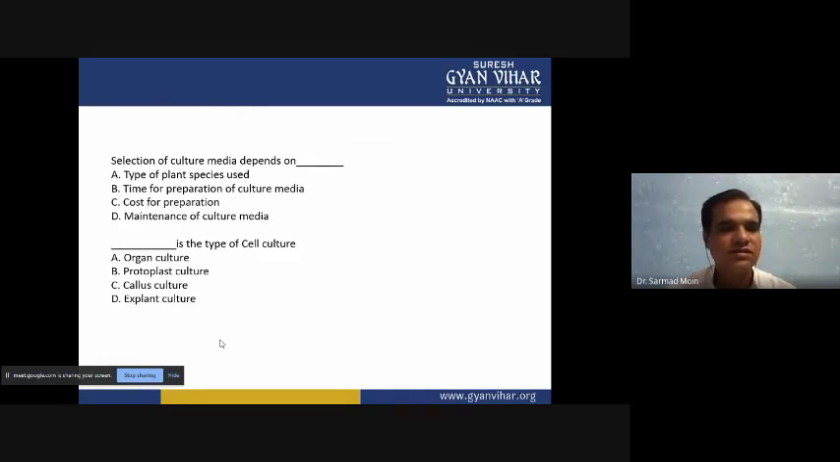Then the next question: selection of culture media depends on. Option A is the type of plant species used. Option B is the time for preparation of culture media. Option C is the cost of the preparation. Option D is the maintenance of the plant tissue culture media. So you have to select any one correct answer.